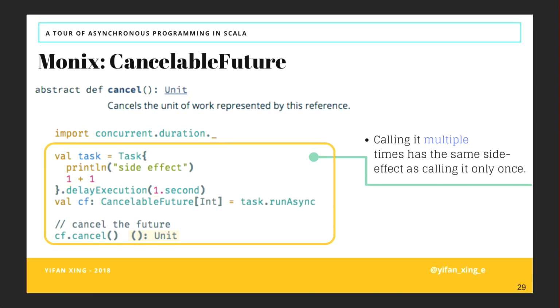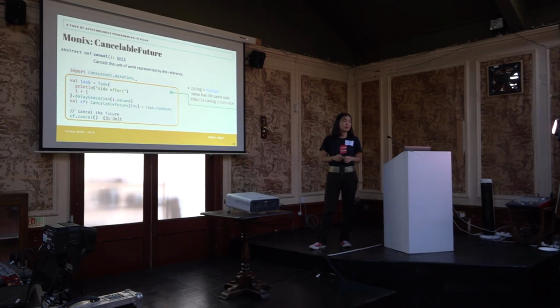right? And then it will produce a cancelable future. But now, if you change your mind, you can say dot cancel, this will cancel the future, so it won't return you the result of the future. You can also call it multiple times, but it will just produce the same effect.